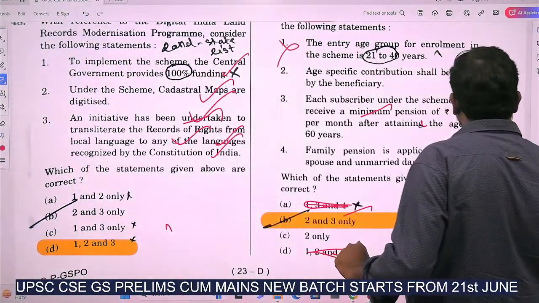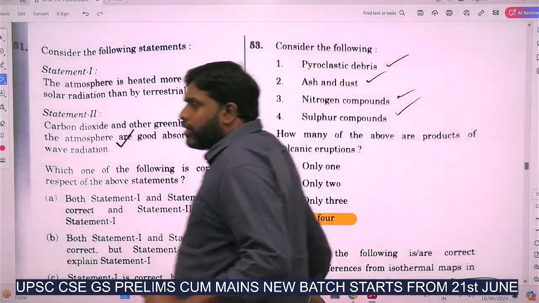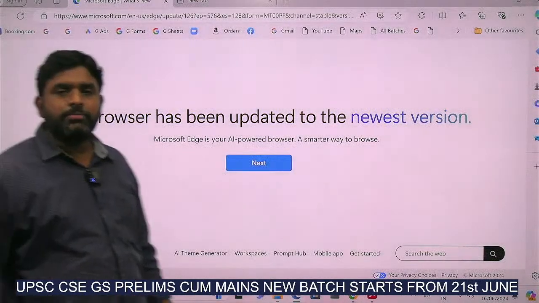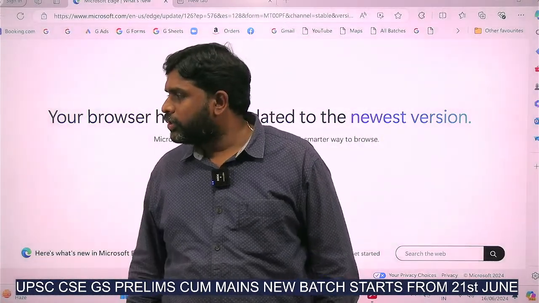51, yes, it is about geography. So dear students, from 51, the other faculty Bharat sir will be taking it, okay? Yes. I hope you understood.